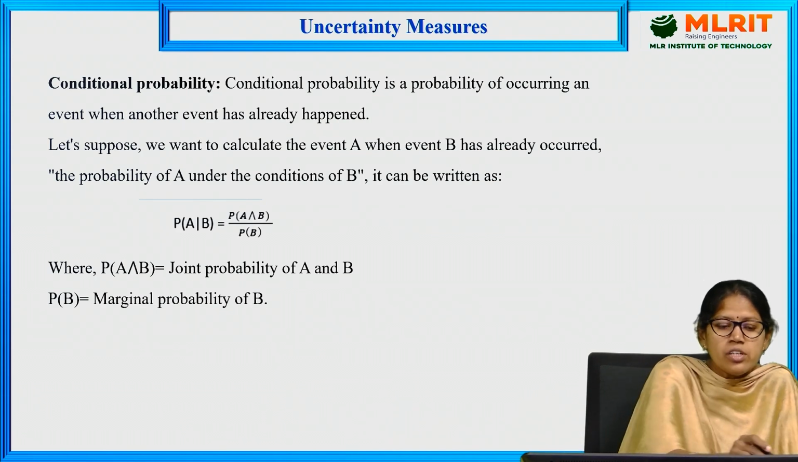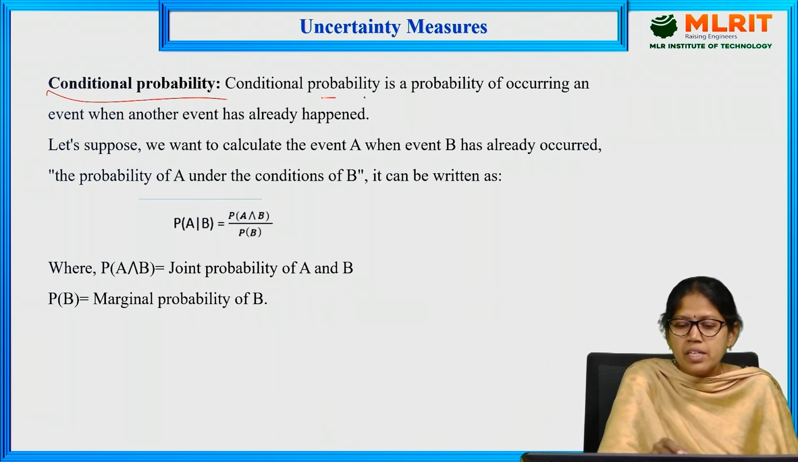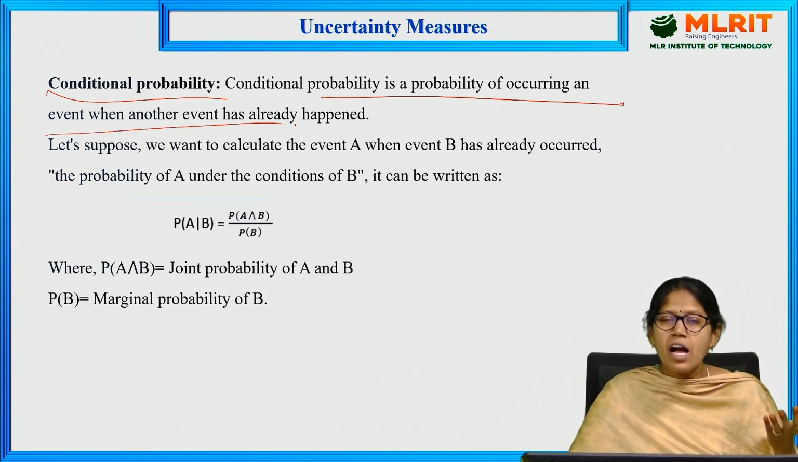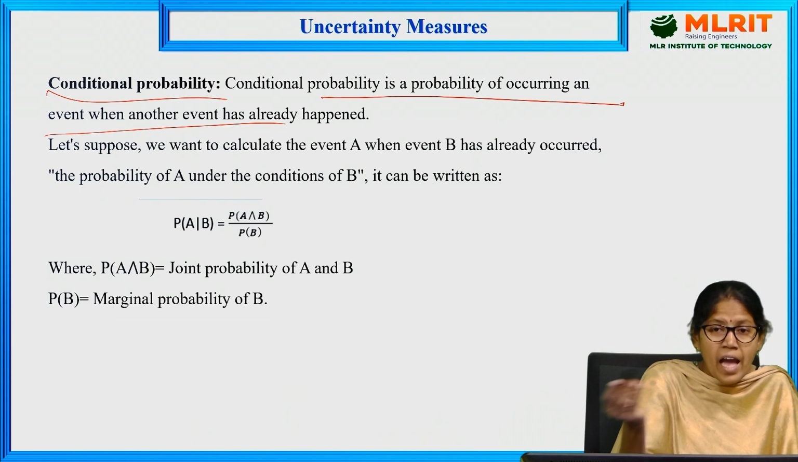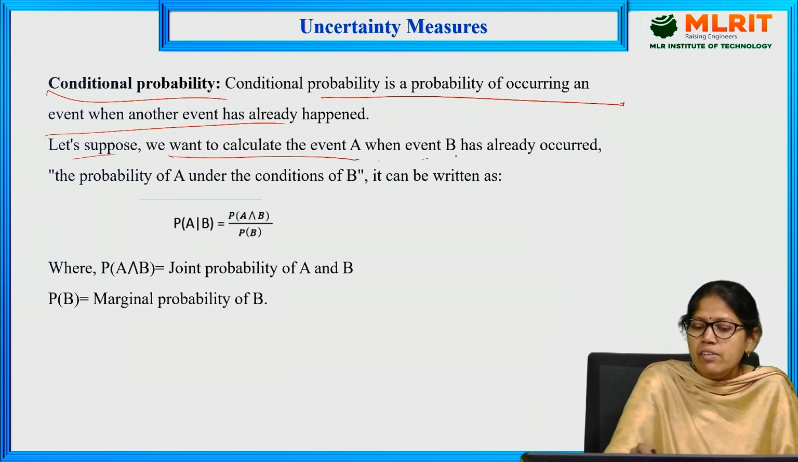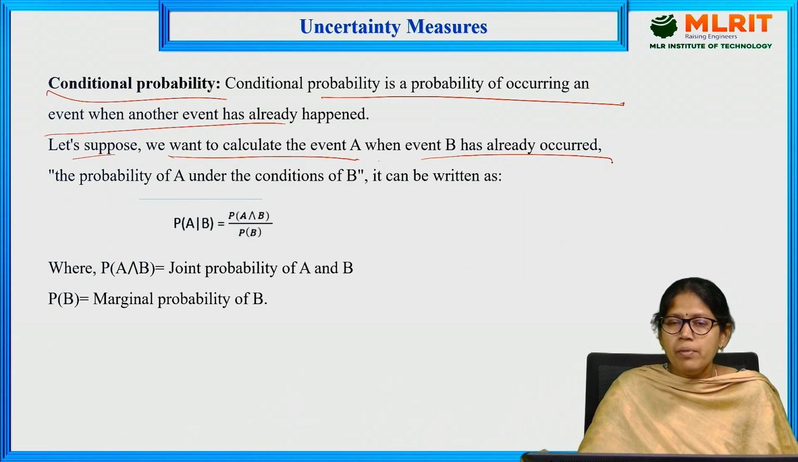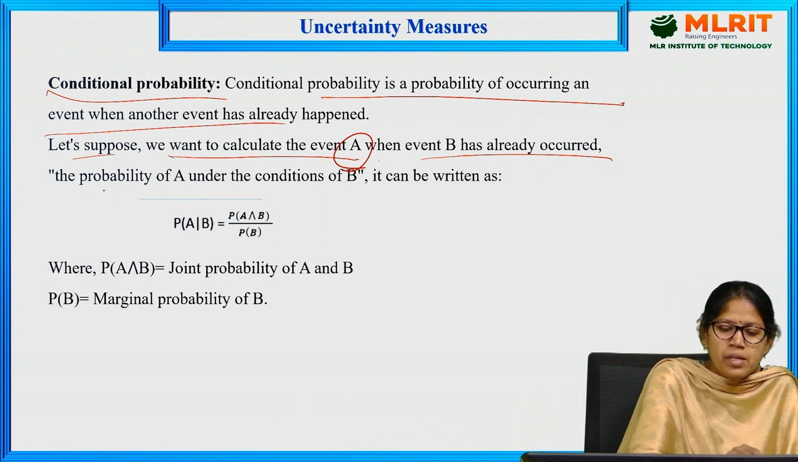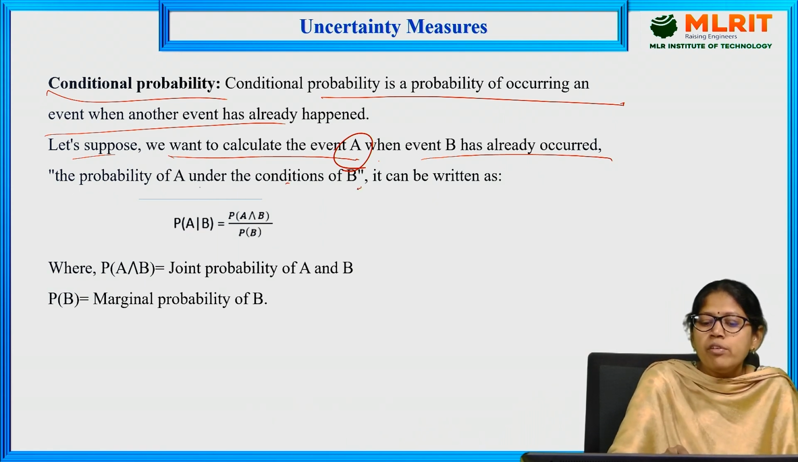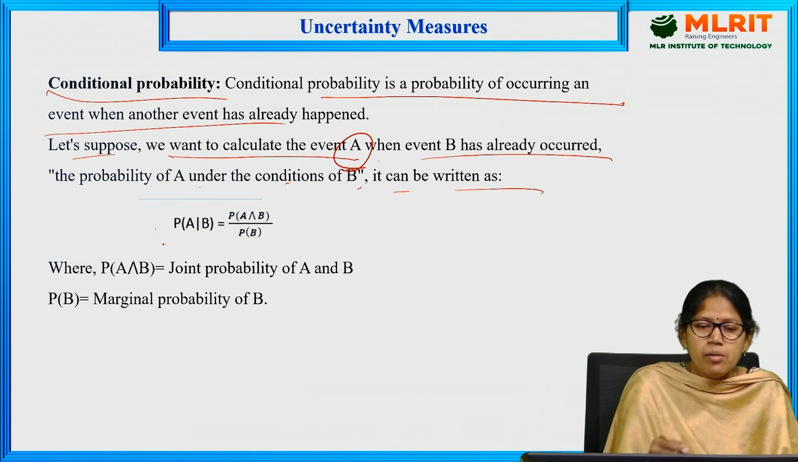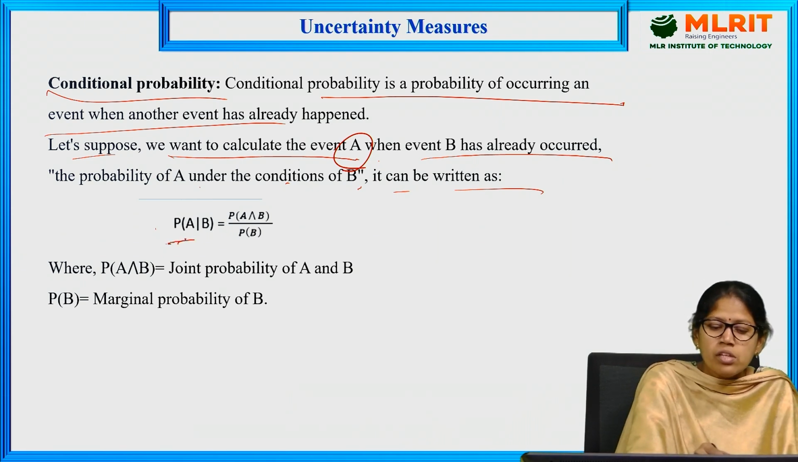Let's see conditional probability. Conditional probability is the probability of an event occurring when another event has already occurred. Let's suppose we want to calculate the event A when event B has already occurred. Event B has already happened, but we want to find out the event A. The probability of A under the condition of B can be written as P(A|B).